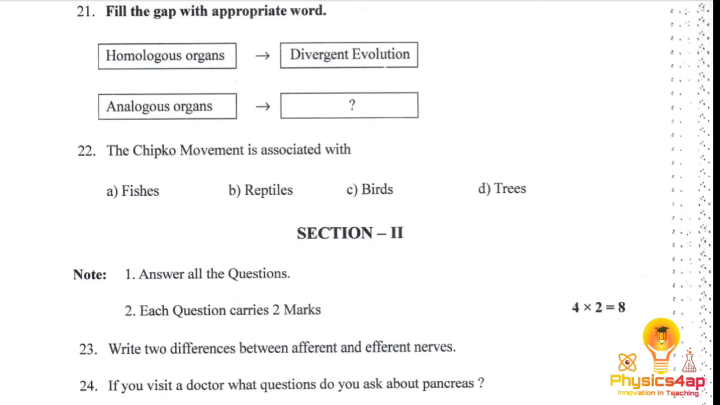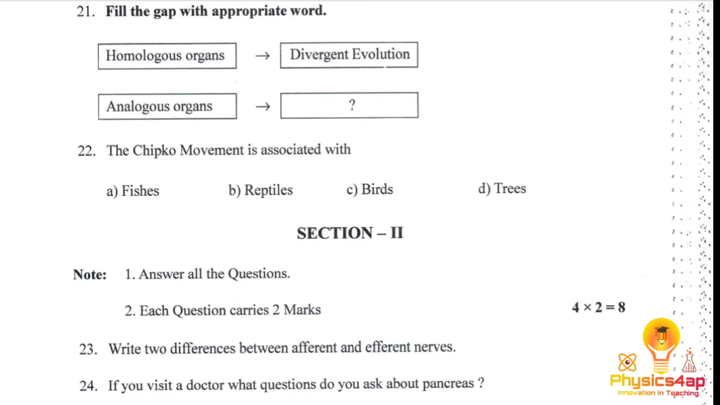Next, the 24th one: if you visit a doctor, what questions would you ask about the pancreas? The pancreas is present near the liver, and it converts food into fuel for the blood cells. It has 2 types of systems: one is the endocrine system and the other is the exocrine system. The endocrine system's function is to regulate the blood sugar in our body, and the exocrine system helps in digestion.